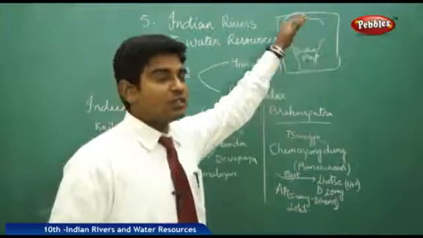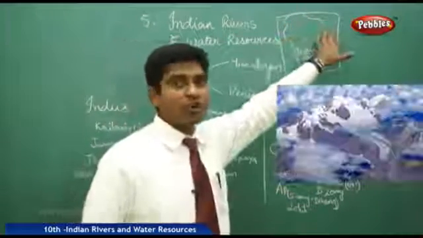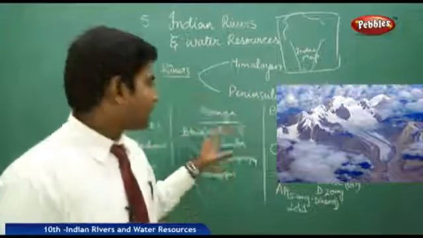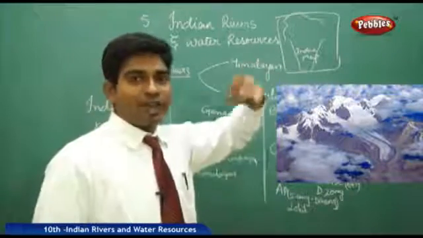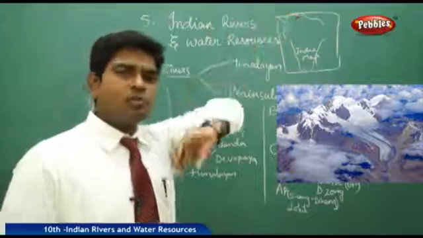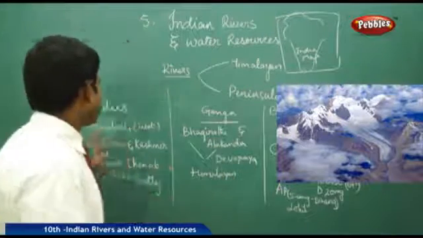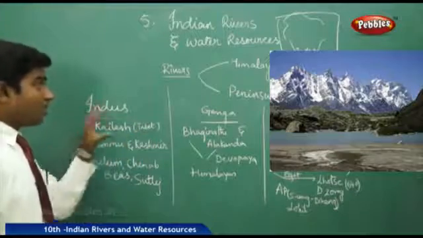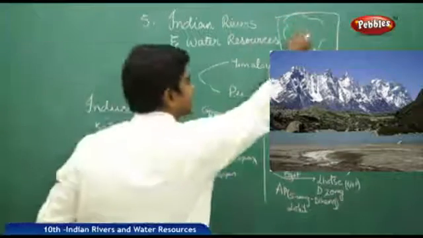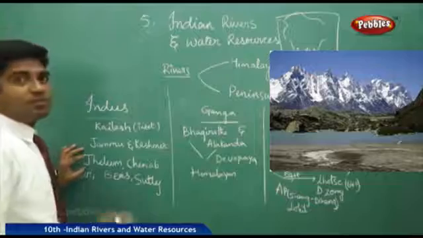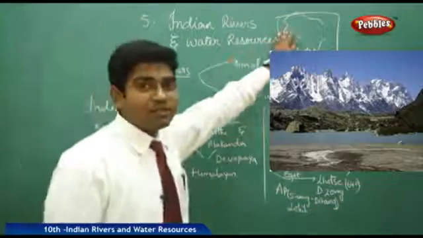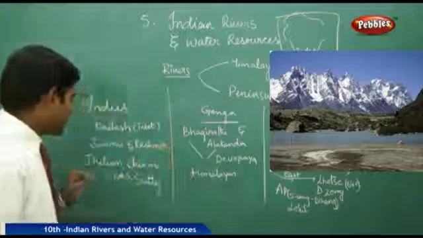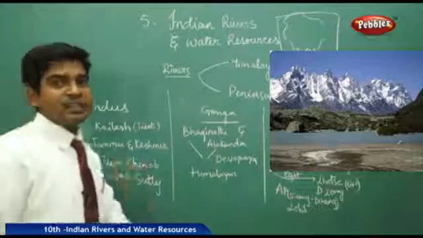Where did they originate? As we have the Himalayas on the northern part, the three major rivers in the Himalayan northern part, that is, the Indus river, Ganga river and the Brahmaputra river, have their origins in the Himalayas or almost nearby. Let us see the Indus river origin. It starts in Kailash near Tibet and enters India near the Jammu and Kashmir region, and then it has 5 tributaries, which flow 80% in our country and 20% into Pakistan. The 5 major tributaries of the Indus are Jhelum, Chenab, Ravi, Beas and the Satluj.